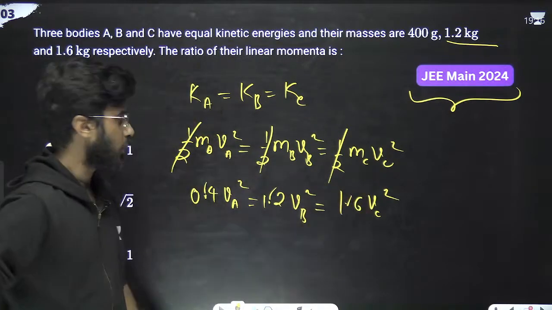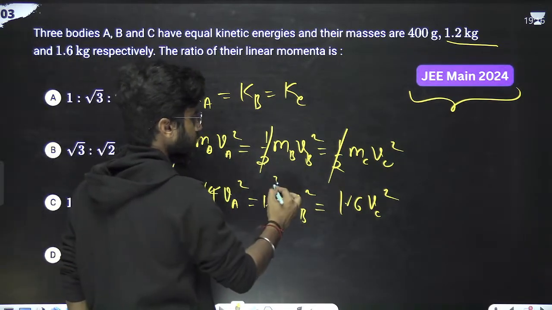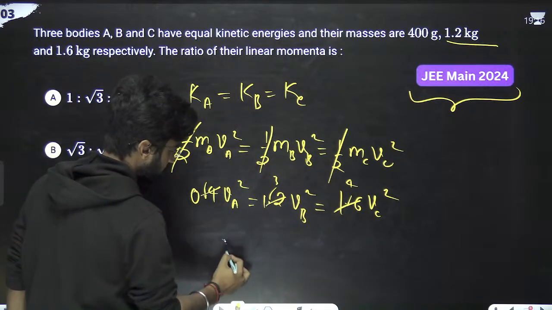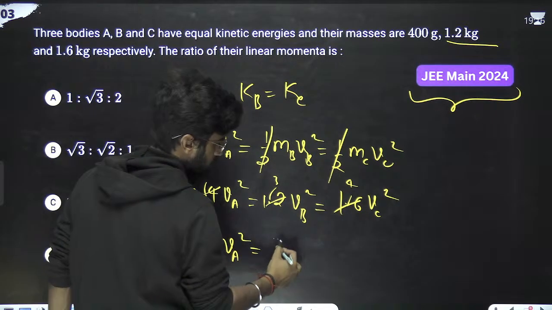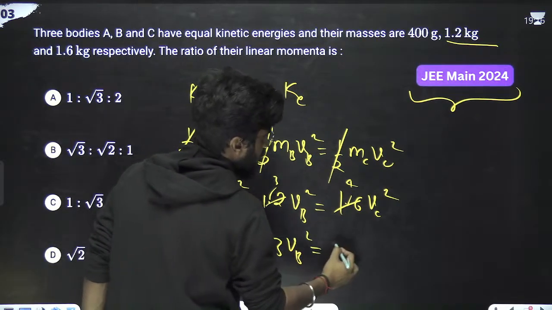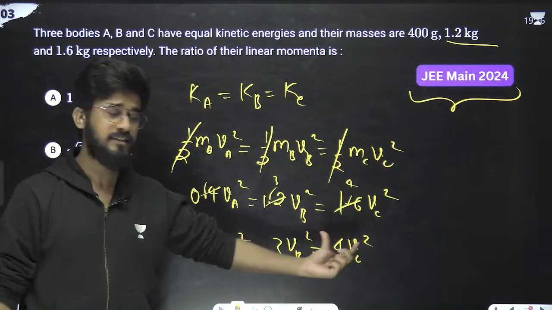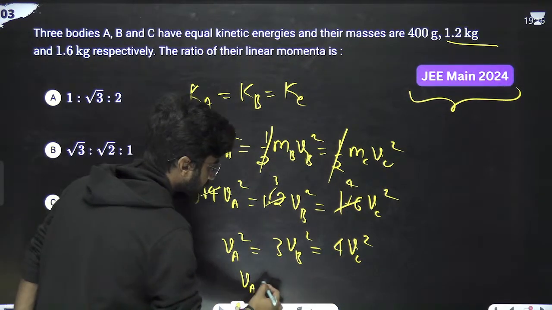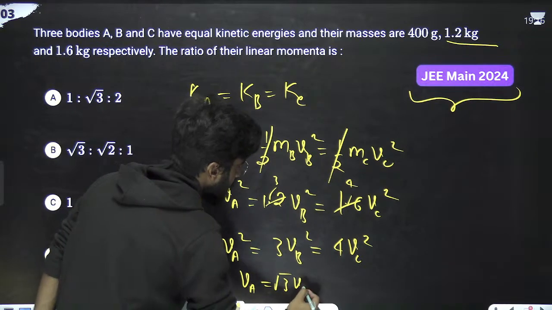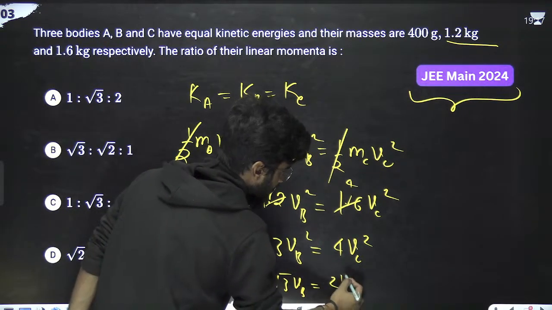Point got cancelled. What is it? 4 ones is 4, 4 threes are 12, 4 fours are 16. So it will be VA square equals 3 VB square, and that is equal to 4 VC square. Just take the square root of all the sides. So it will be VA equals root 3 VB, that is equal to 2 VC.